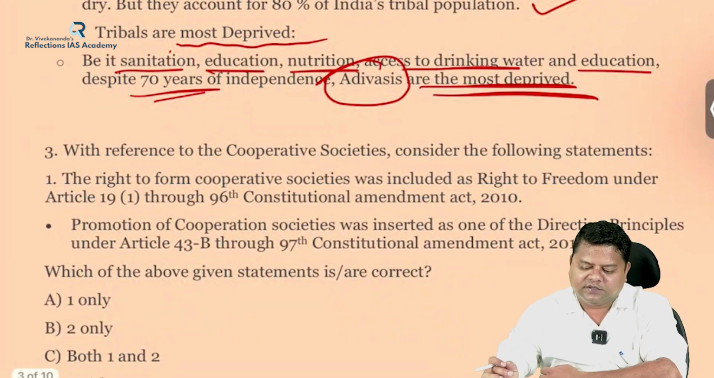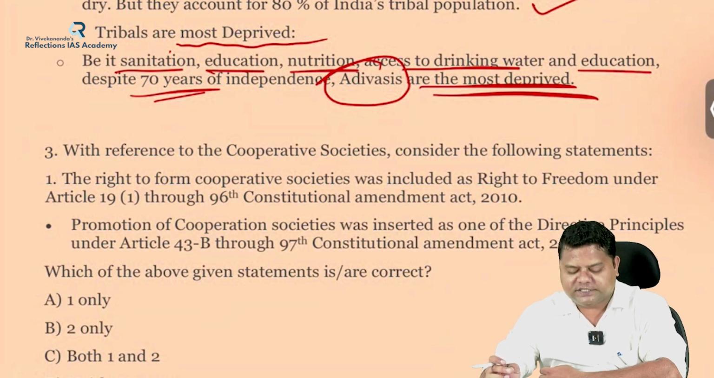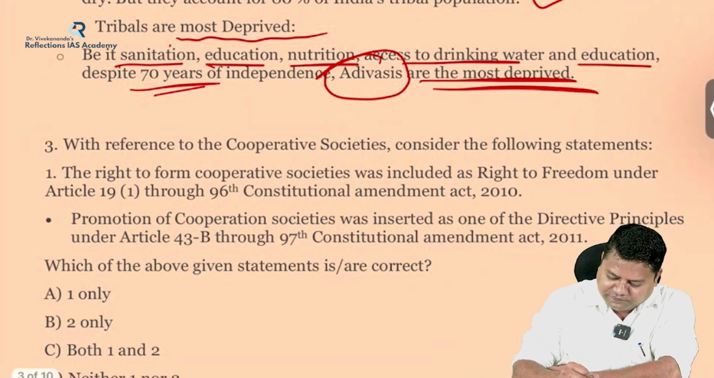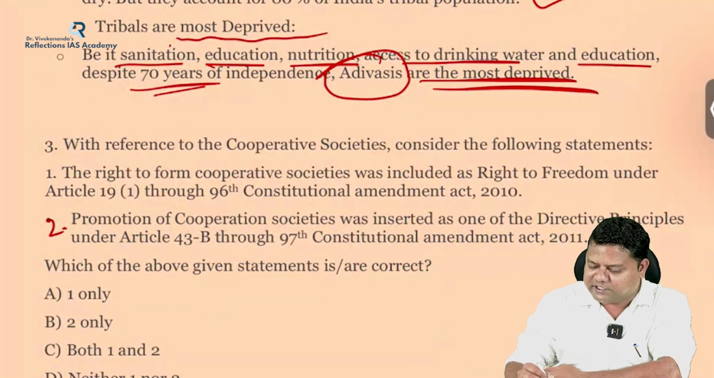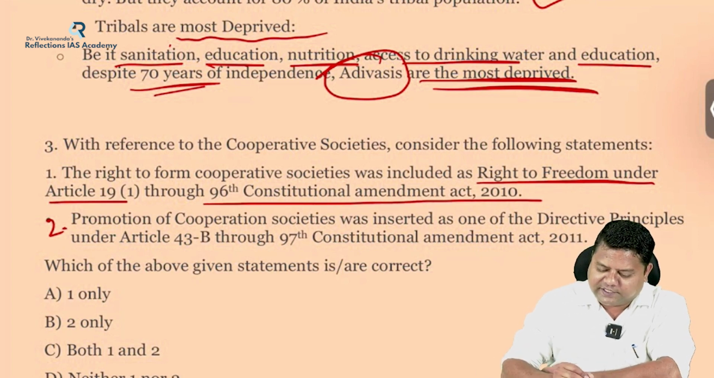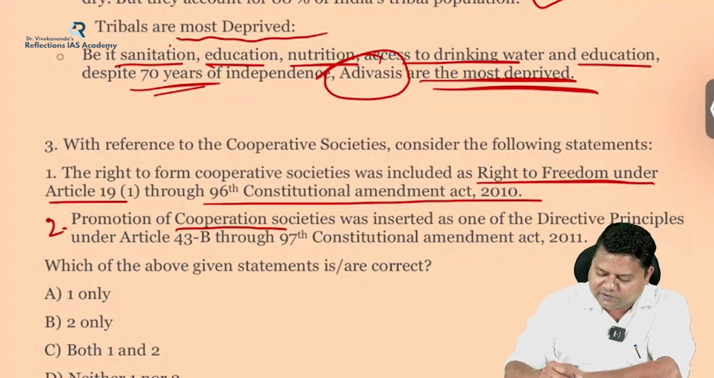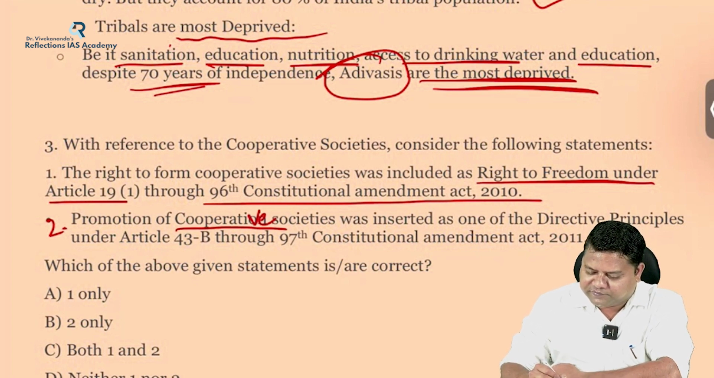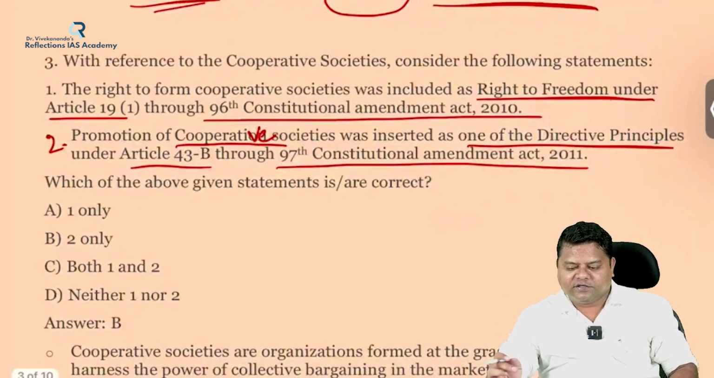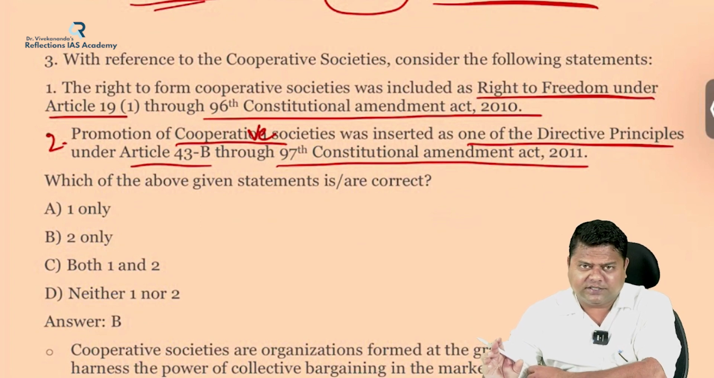The third question is regarding cooperative societies. With reference to cooperative societies, consider the following statements. First, the right to form cooperative societies was included as a right to freedom under Article 19, Clause 1 through the 96th Constitutional Amendment Act of 2010. Second statement, promotion of cooperative societies was inserted as one of the directive principles of state policy under Article 43B through the 97th Constitutional Amendment Act of 2011. So cooperative societies in our Indian polity are extremely important.